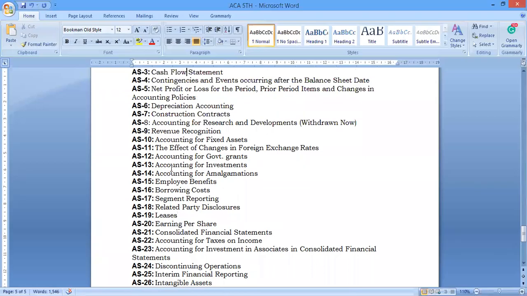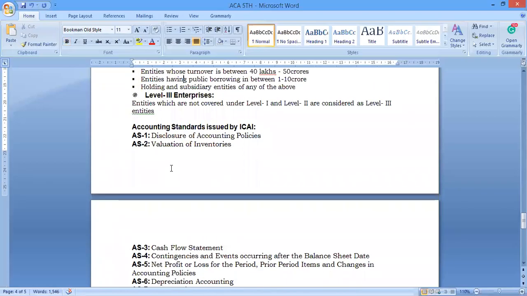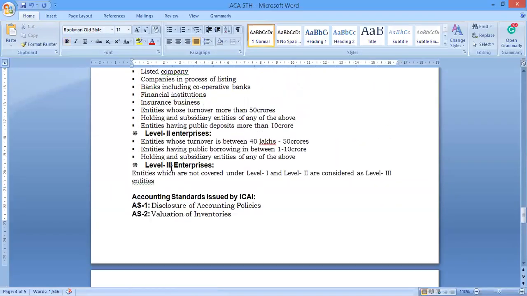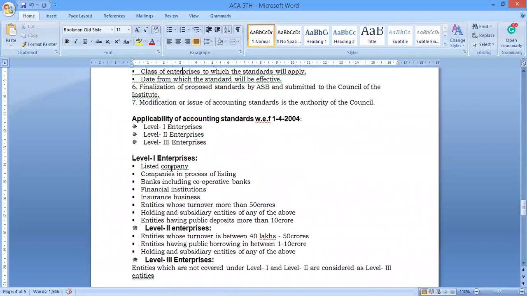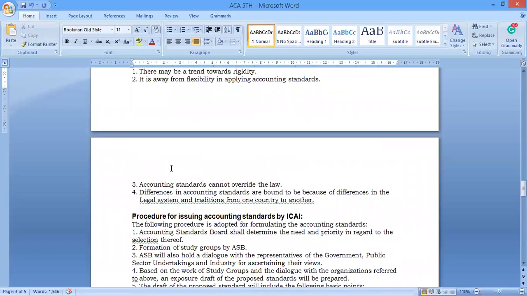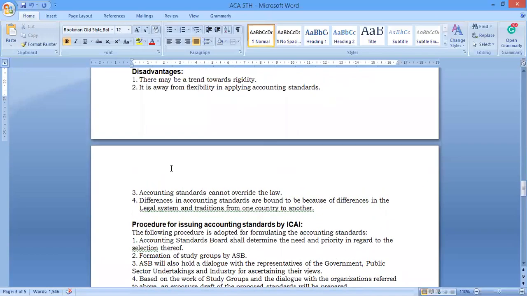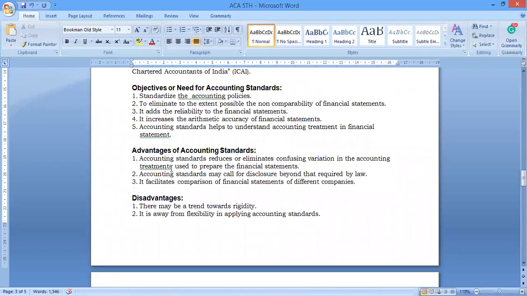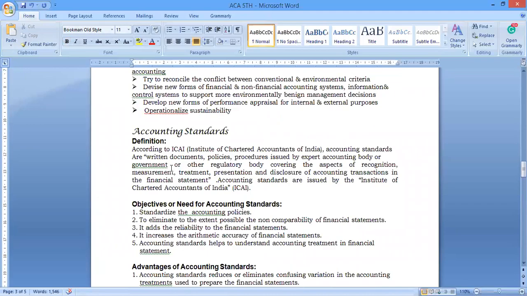You are just understanding what the accounting standards are, why they are required, and what the major purpose of the accounting standards is. And how you follow the accounting standards for all enterprises as well as companies, that is what we have to discuss. So yes, these are the major things to be covered in this particular concept. Thank you. The remaining will continue next class.